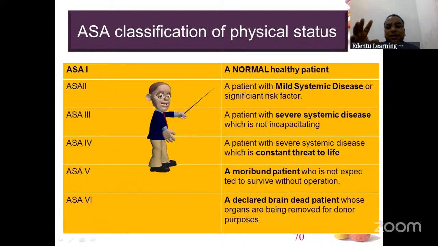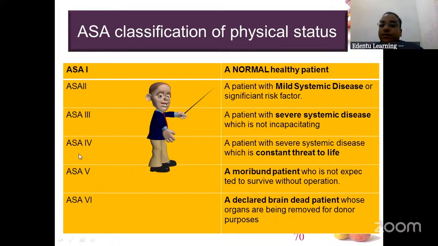They are always in the department. HOD will see them, staff will see them, but they will not tell them anything, because the whole concentration is towards the final year students. So ASA 3 is a patient with severe systemic disease, which is not incapacitating, not life-threatening. No problem. That is third BDS student.